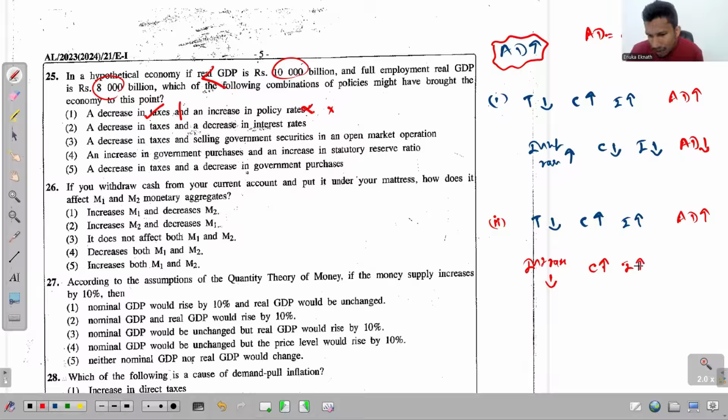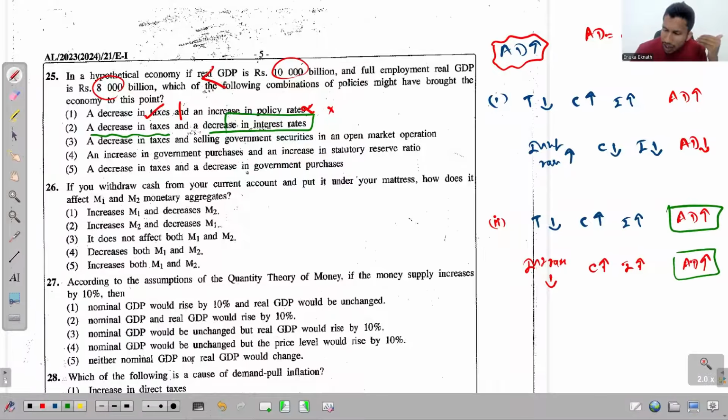You will increase the investment. And as a result, what will happen? Even aggregate demand will increase. See, from both suggestions in the second option, decrease in taxes, aggregate demand increases. Again, when interest rates are decreased, again aggregate demand is increased. Now both result in aggregate demand increasing. So this is the answer.